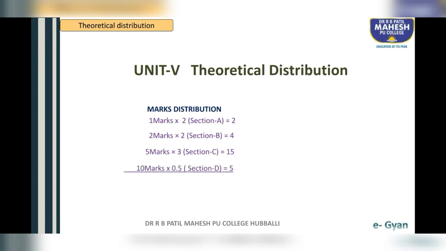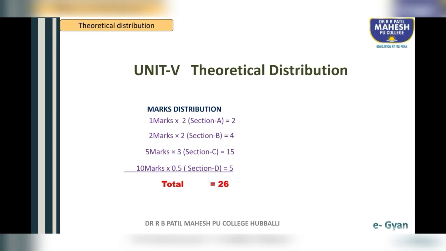And 10 marks. See here, students, for 10 marks here in part D, you know already we have 4 questions for 10 marks, but one question you will get sub questions A and B. So from theoretical distribution you will get only one question, means it's a 5 marks question, right? Sub question we have 2 questions. One 5 marks question is from theoretical distribution, B part another 5 marks question is from statistical inference. So that's why 10 marks into 0.5 is 5 marks total.